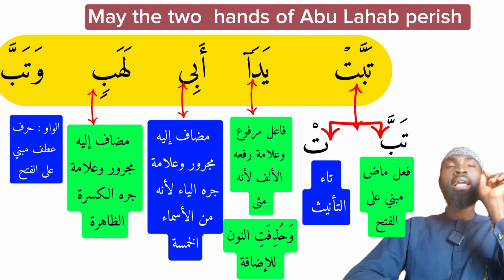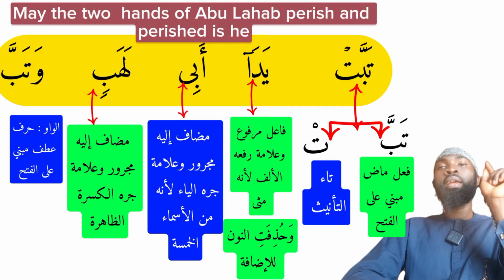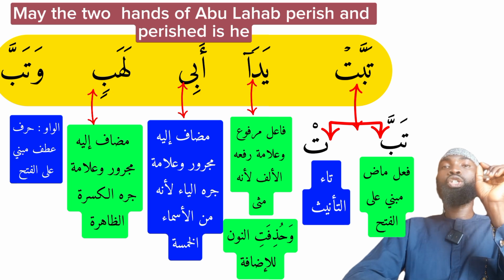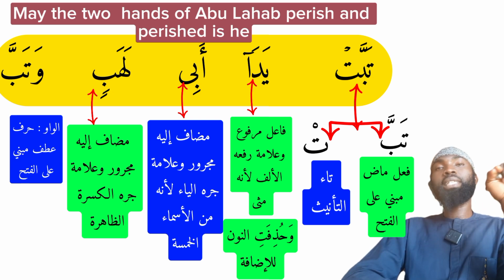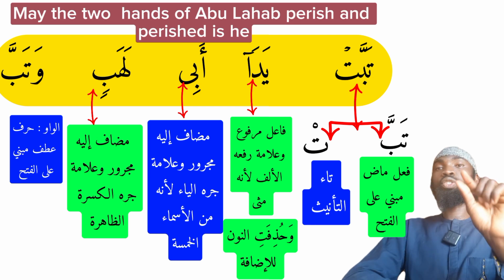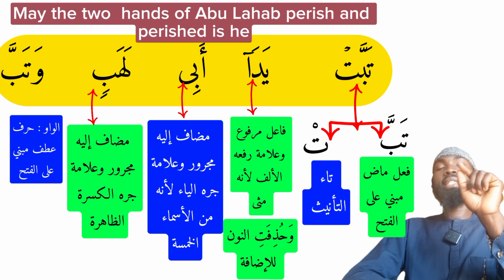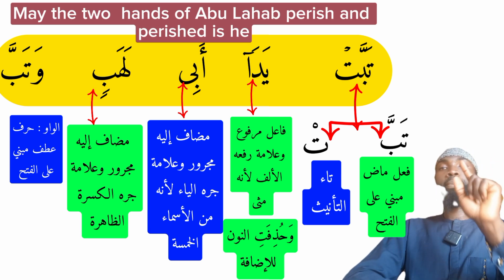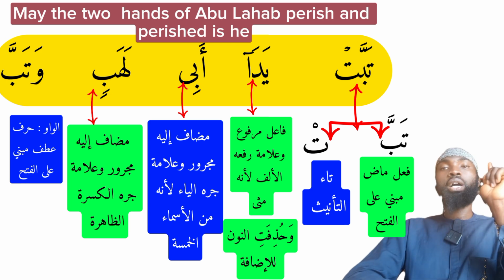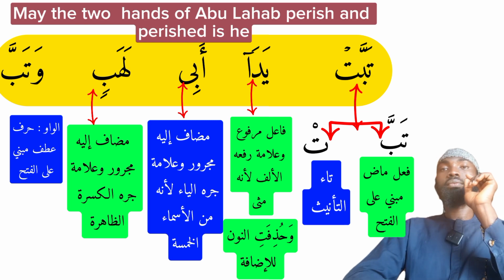So tabba there at the end grammatically would be fi'l madi mabniyun ala al-fath wal fa'il damiru mustatir taqdiruhu huwa. This is a past tense verb which is built upon fatha, and the subject found hidden in it is a latent one, which is he. Tabbat yada Abi Lahabin wa tabba, may the two hands of Abu Lahab perish, and may he perish.